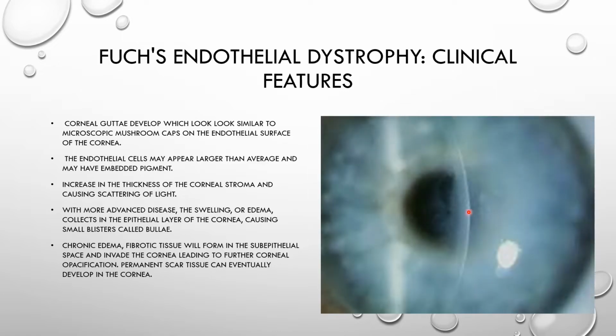As the disease increases, there's increased thickness of the corneal stroma, which gradually gets opacified and causes glare. And this edema has a variation, and it increases just before sleep, and the patient can see the vision is blurry at the start of the day, and as the day passes by, this blurriness decreases. So there's a fluctuation in the corneal edema and associated diminution of vision.